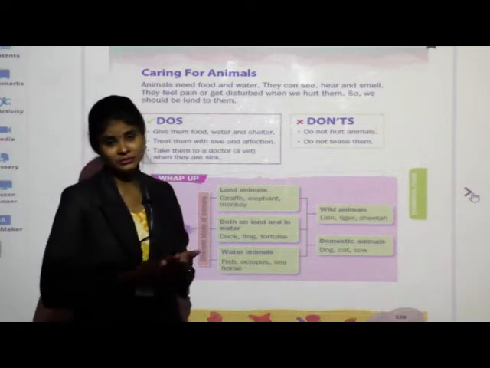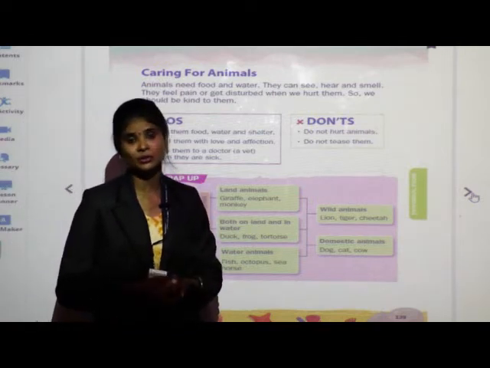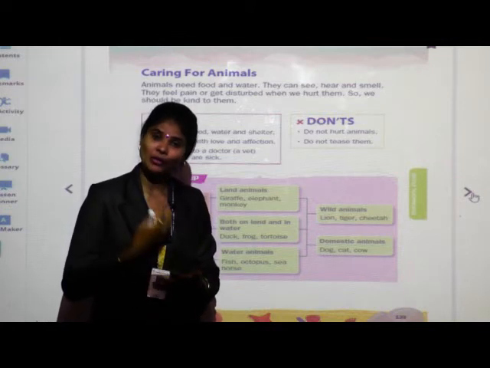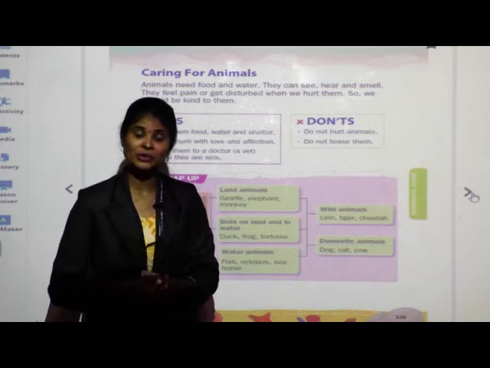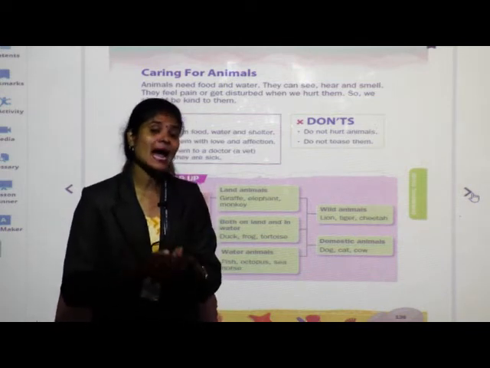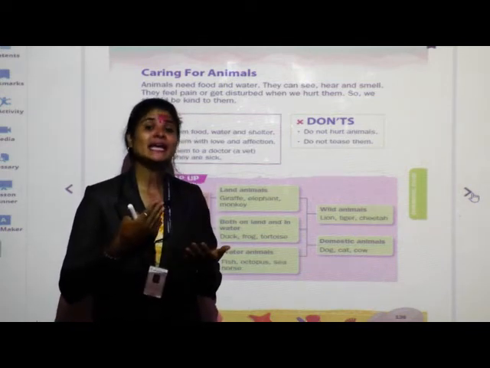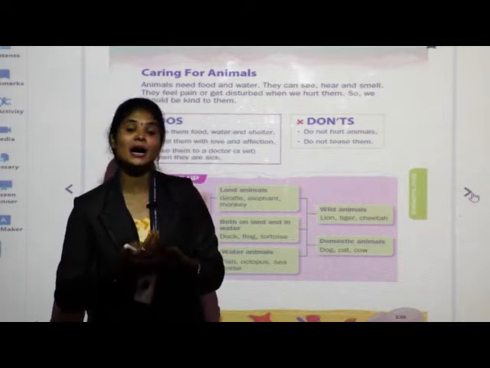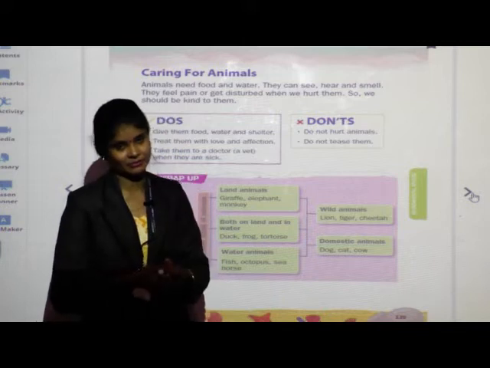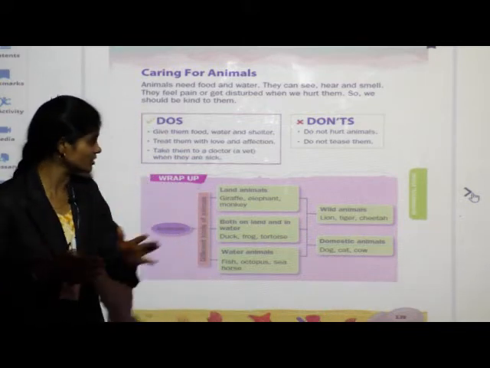Whenever we become thirsty, then what do we do? Yes, we drink some water. Whenever we become hungry, at that time we eat some food. Like that, animals also eat food, they drink water when they become hungry or thirsty. Means they are like us.